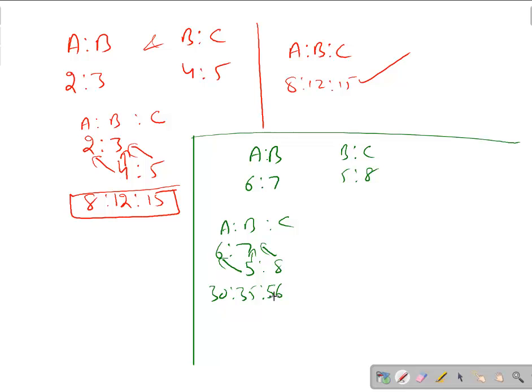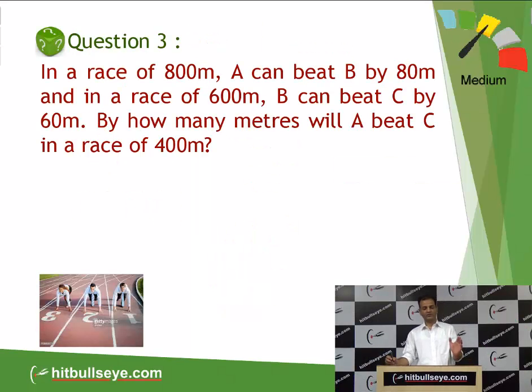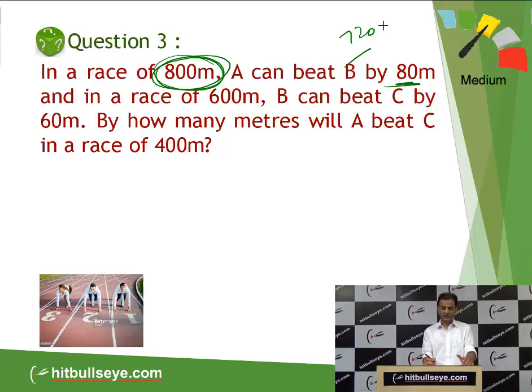Now apply this logic in a question based on races. Just go through, students. In a race of 800 meter, A can beat B by 80 meter. That means if A is running 800 meter and beats B by 80 meter, B has run 720 meter. So A ratio B is 800 ratio 720, or we can convert it into lowest terms. 8 into 10 is 80, 8 into 9 is 72. So it will be 10 ratio 9.